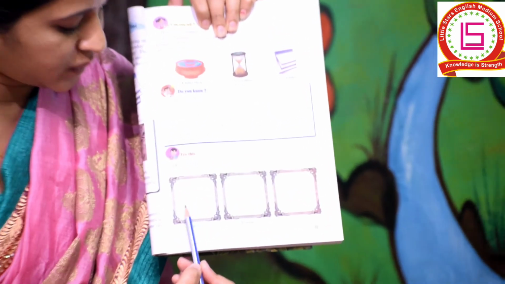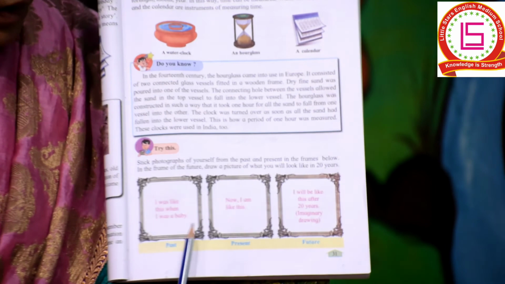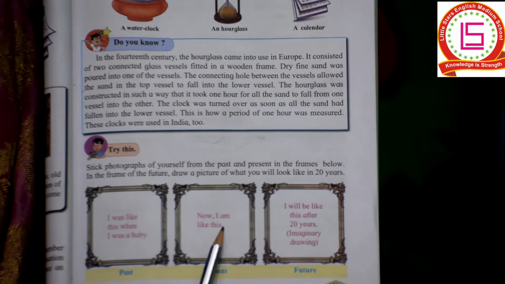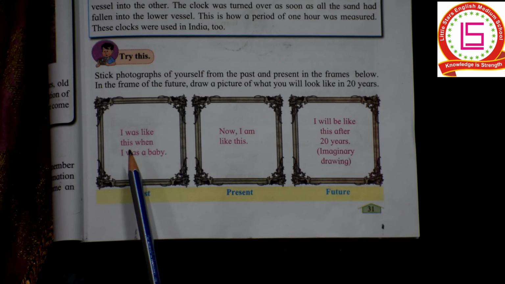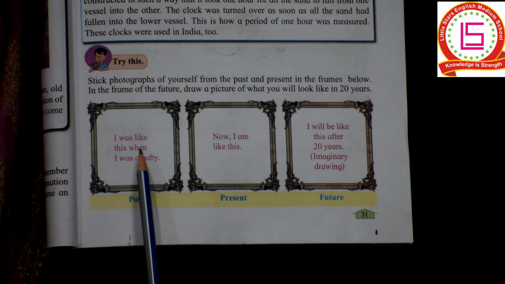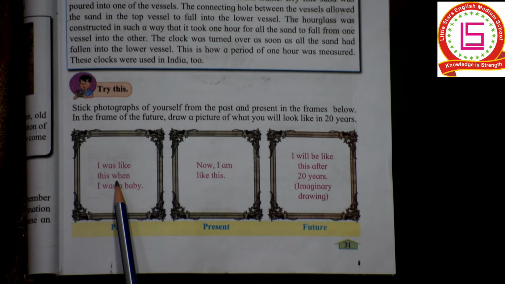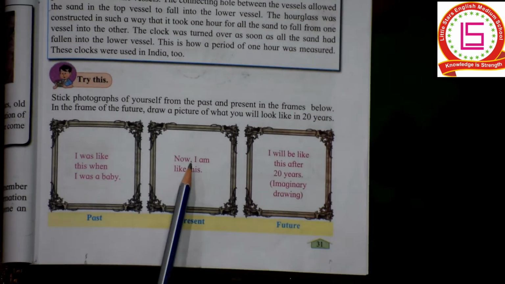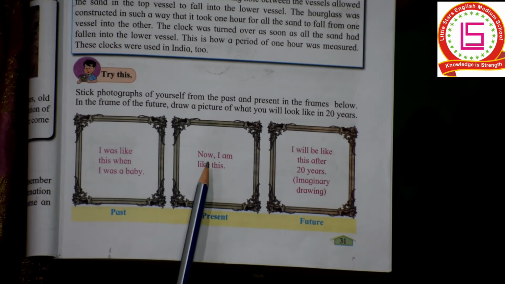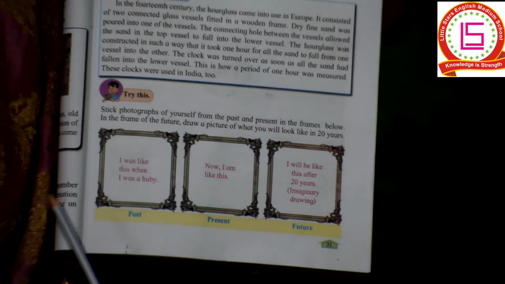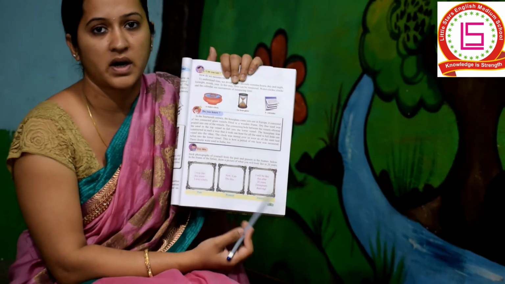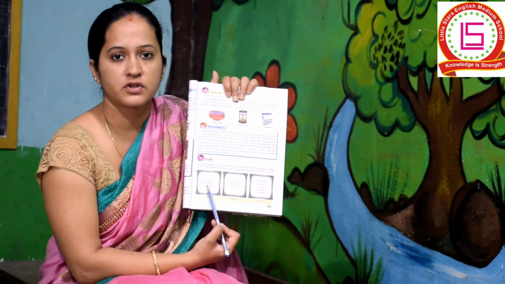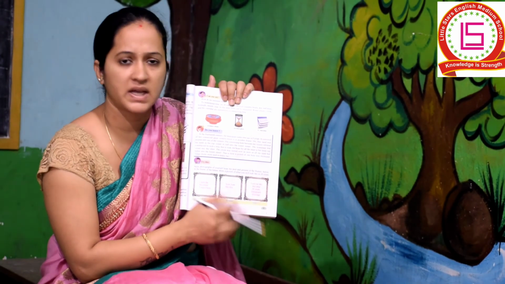I was like this when I was a baby. See here, now I am like this. I will be like this after 20 years. Imaginary drawing. See, in this picture you have to stick a picture of when you were a baby. Okay, you have to stick one picture here, and this will be the picture of your present day. How do you look now? And here you don't have to stick a picture. If you want, you can draw something, but here you have to stick your pictures. Okay, in the same textbook.